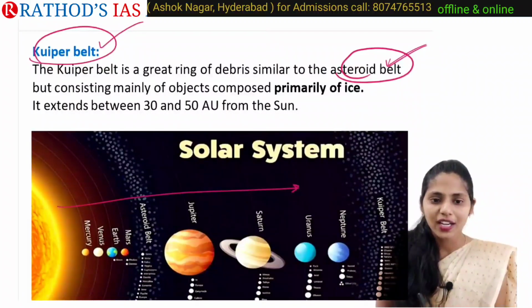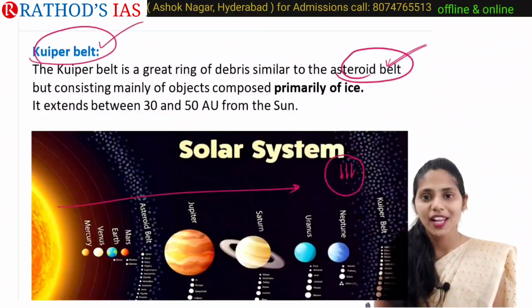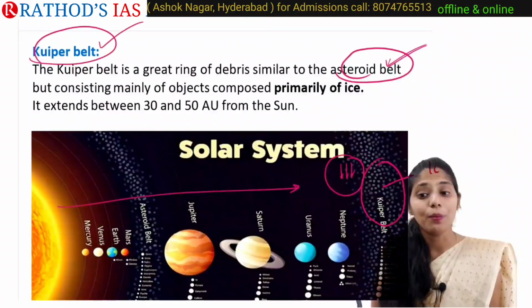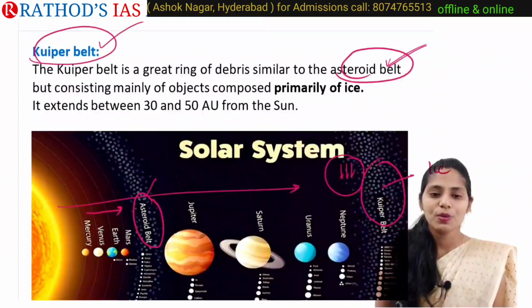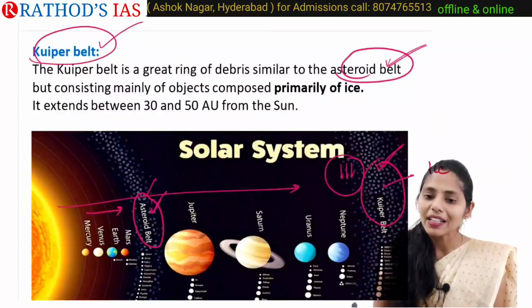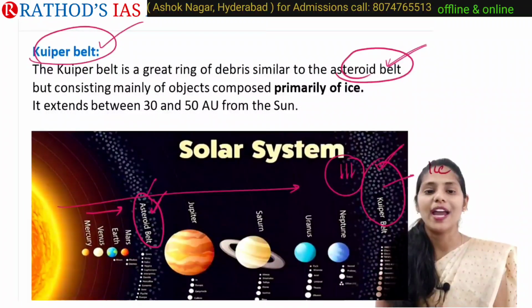As we know, the distance between the sun and the Kuiper belt is greater, so there is less influence of solar radiation or heat of the sun. Because of this, objects in the Kuiper belt are mainly composed of ice. But the asteroid belt is much nearer, so we see less ice there. In the Kuiper belt, objects are primarily composed of ice.